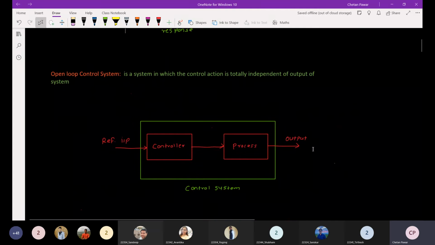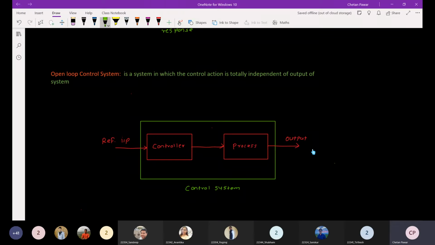First we will talk about what is meant by an open loop control system. Here you can see the block diagram of the open loop control system. The controller is one element and the process is another element, and we are giving some reference input and we are getting some actual response or output.